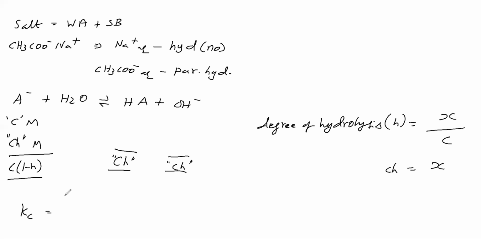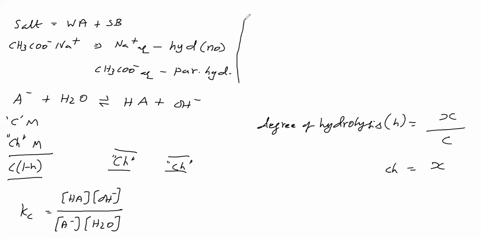Equilibrium constant Kh is equal to, on the right side, what is there, HA and OH minus, we will write in the numerator. On the left side, what is there, A minus and water, we have written in the denominator. This water concentration is constant, so we will take it to the left side.